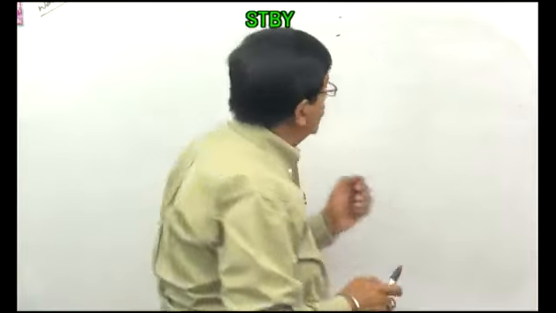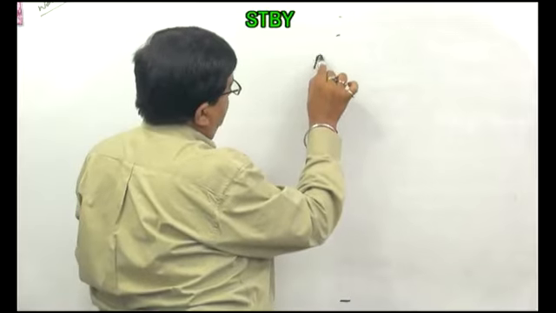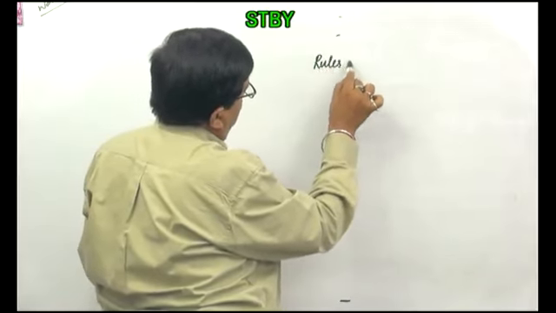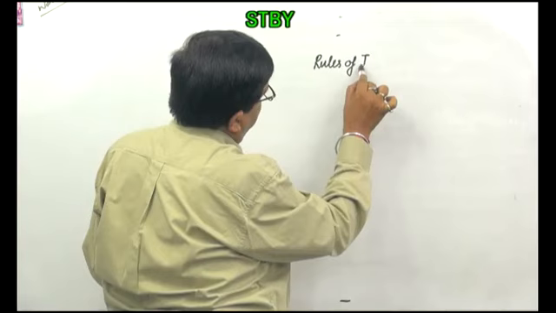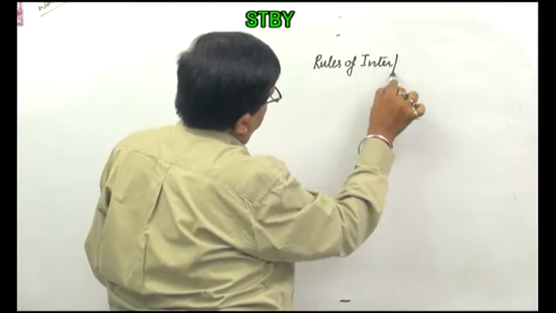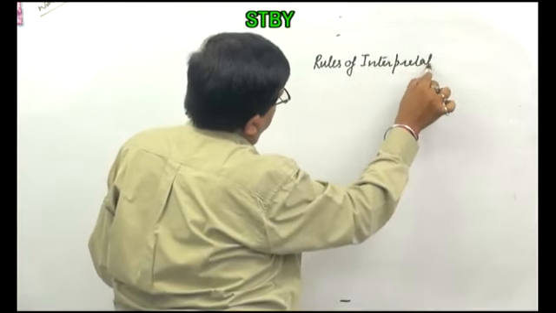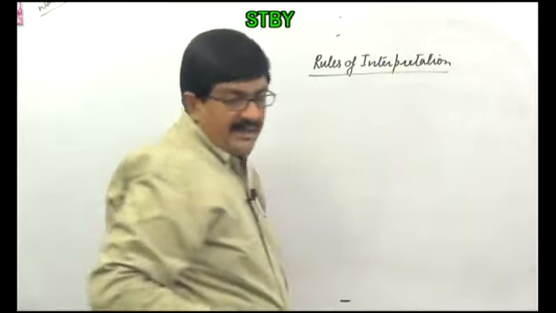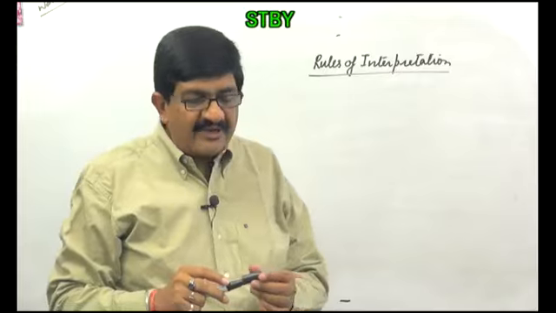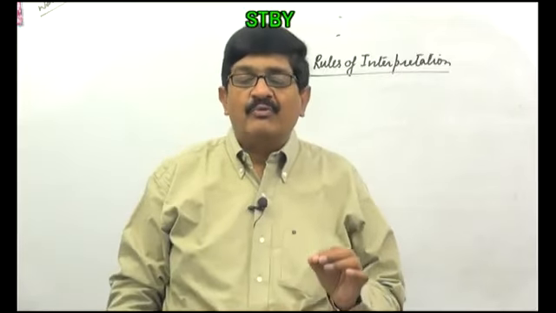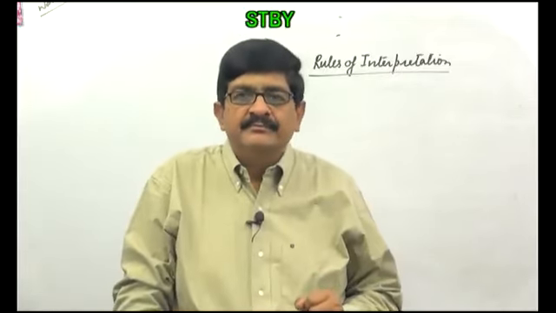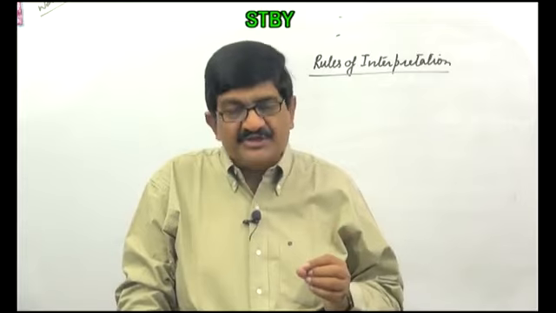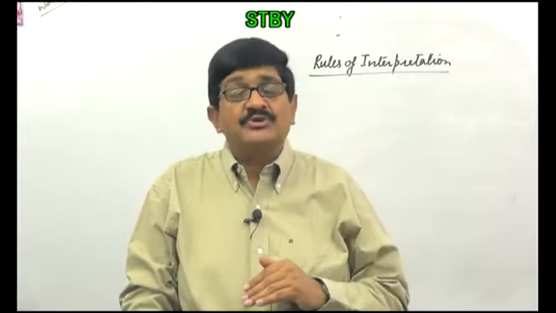Now, coming to the rules of interpretation. These rules only apply for schedule number 1. Of course, what is there in schedule number 1 automatically applies to schedule number 2.